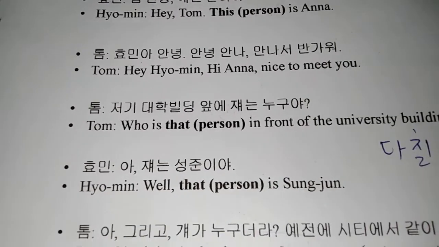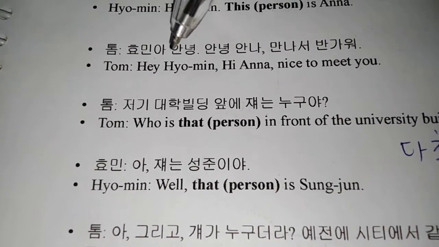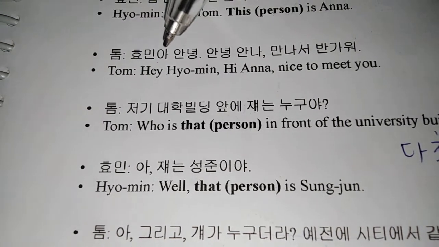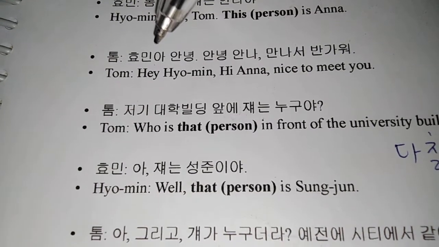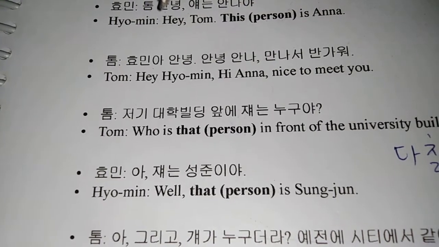And Tom answers, 효민아, 안녕. So you're adding 아 to Hyomin's name. From that, it's pretty clear that Tom and Hyomin are very familiar with each other. They're calling each other informally.